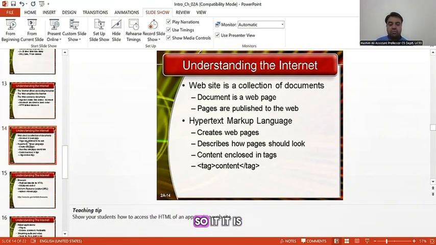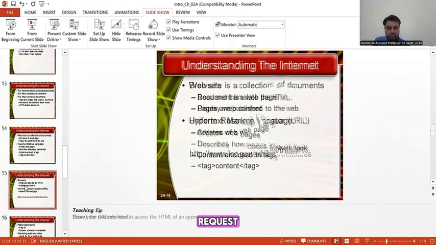When we create documents, they are created in the form of web pages, and those documents are then published to the web. These documents are created by a language which we call Hypertext Markup Language. This language is a tagged language which creates the web pages, and these web pages are actually a collection of the documents which are later stored within the website, contained in a web server, and these documents are delivered to the user upon request.